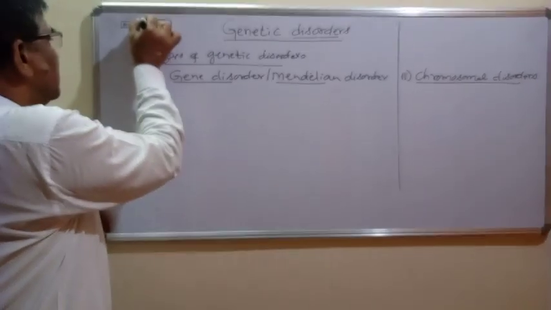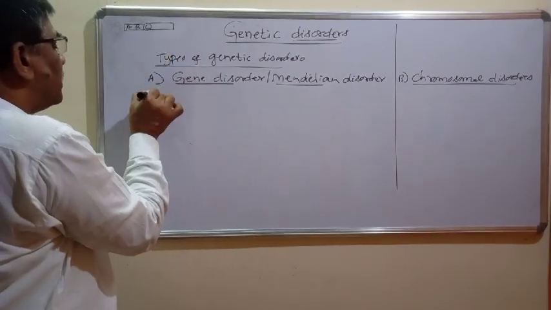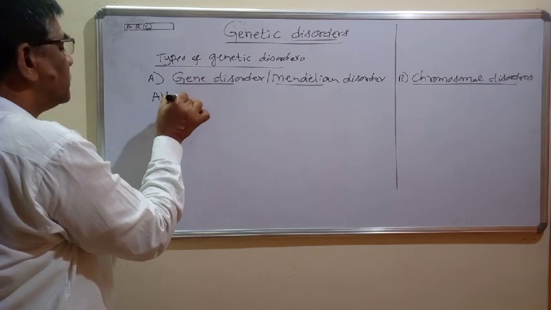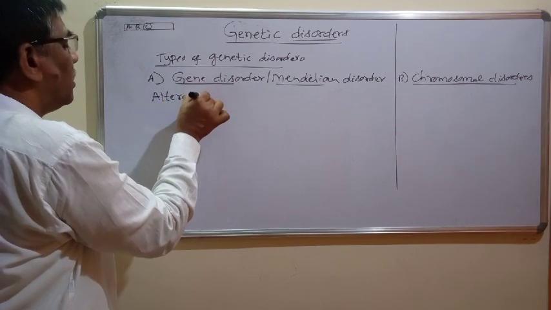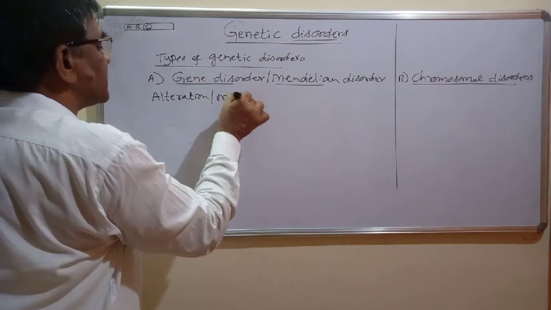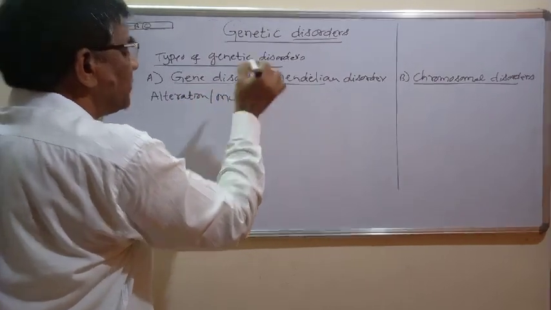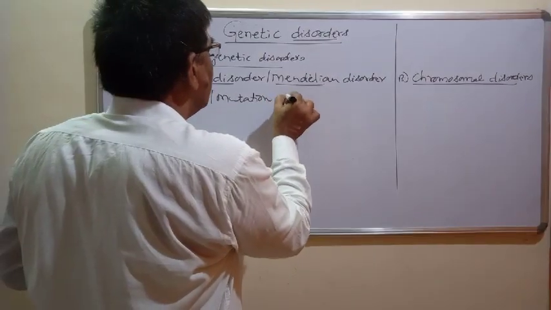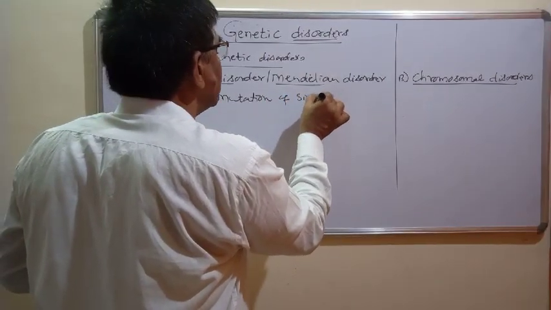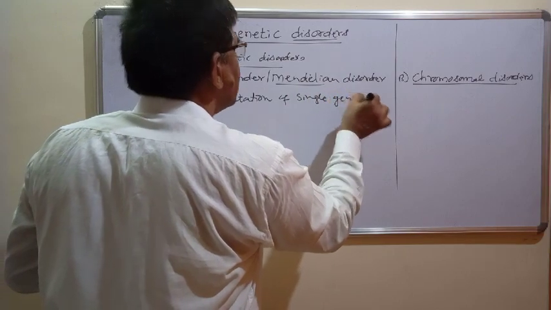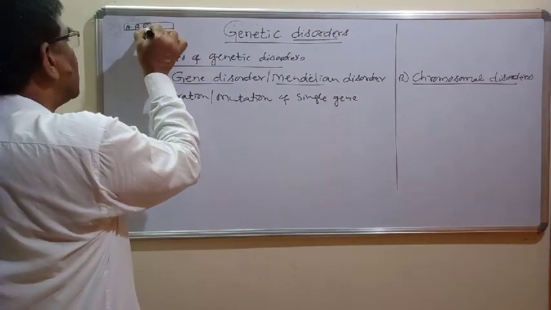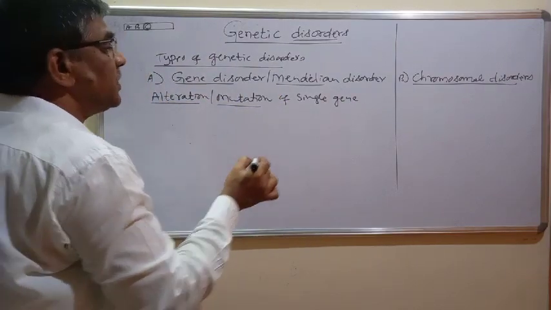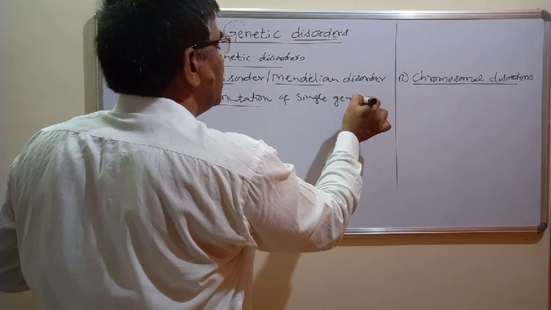Suppose in a particular gene, alteration or mutation takes place in a single gene. I have shown here a particular single gene where a change, alteration or mutation takes place.